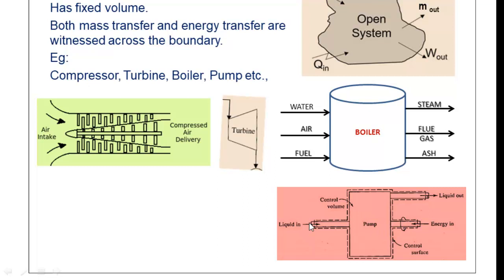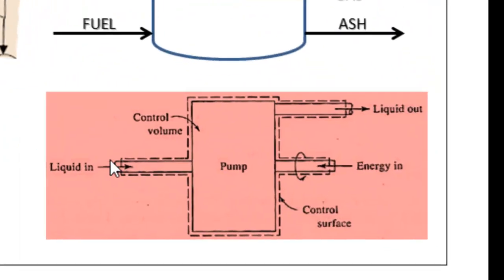When we drive the pump, the liquid that is entering comes in with a lower amount of energy, whereas it leaves with higher energy. Here the energy is nothing but pressure energy. The purpose of a pump is to increase the pressure of the liquid that is entering, and it leaves at higher pressure.